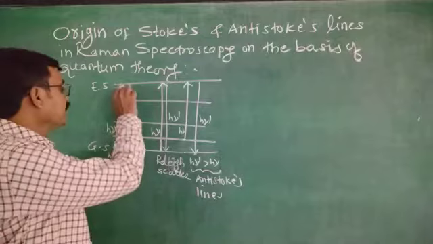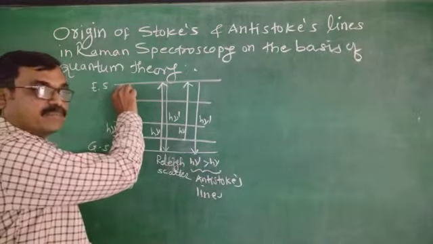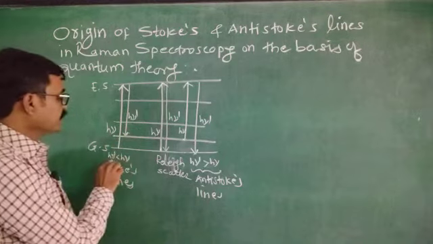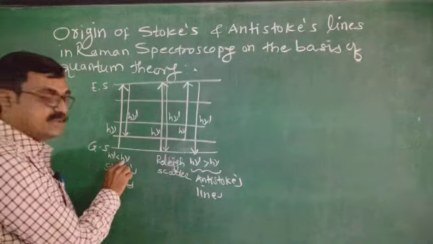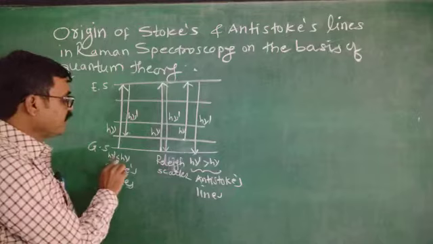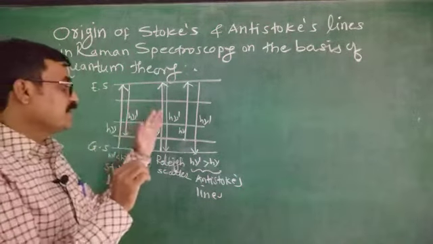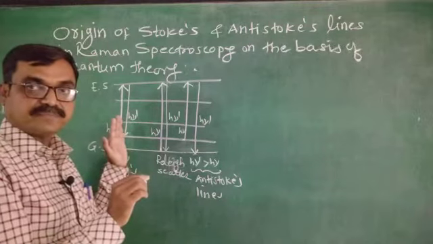When the energy of the incident light is greater than the energy of the scattered light, then these are the Stokes lines, which are on the left side of the Rayleigh light scattering.